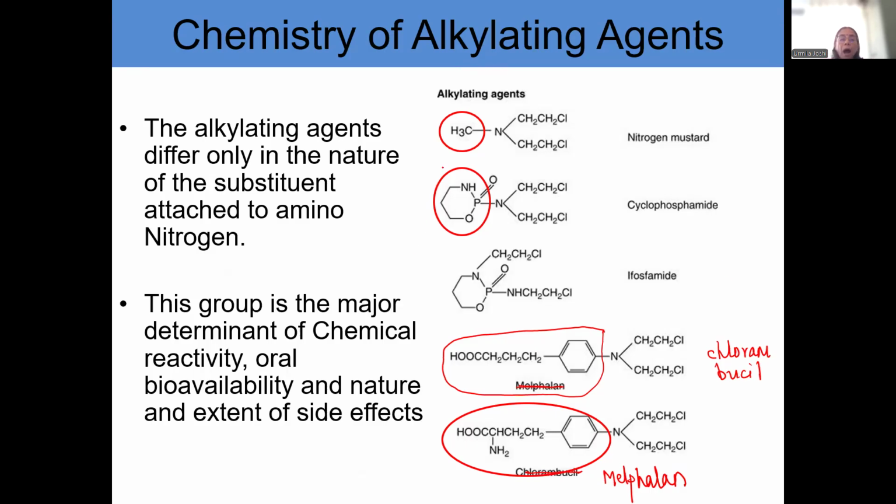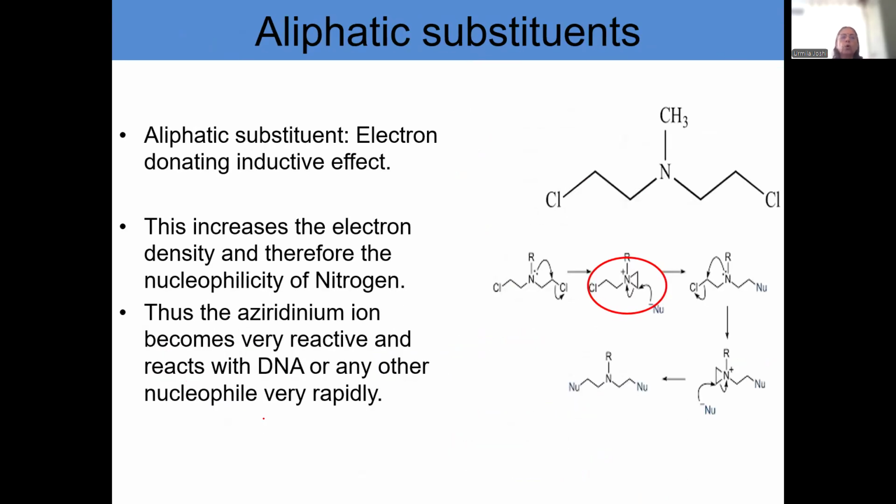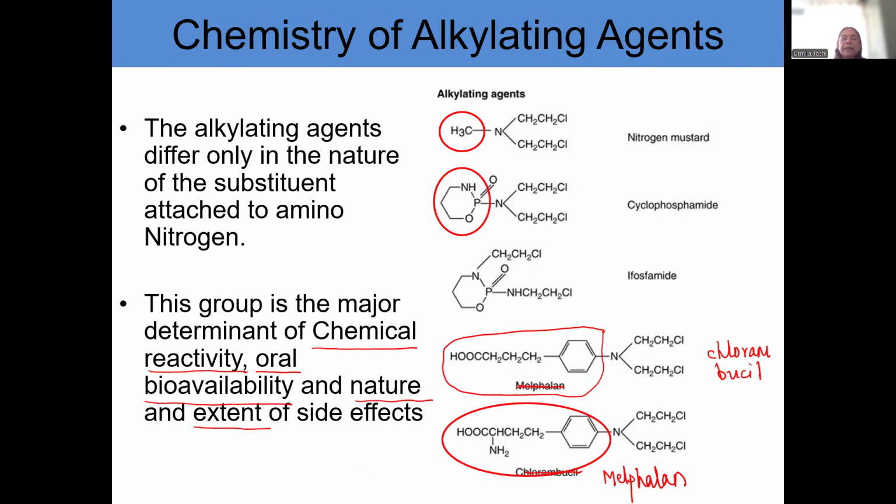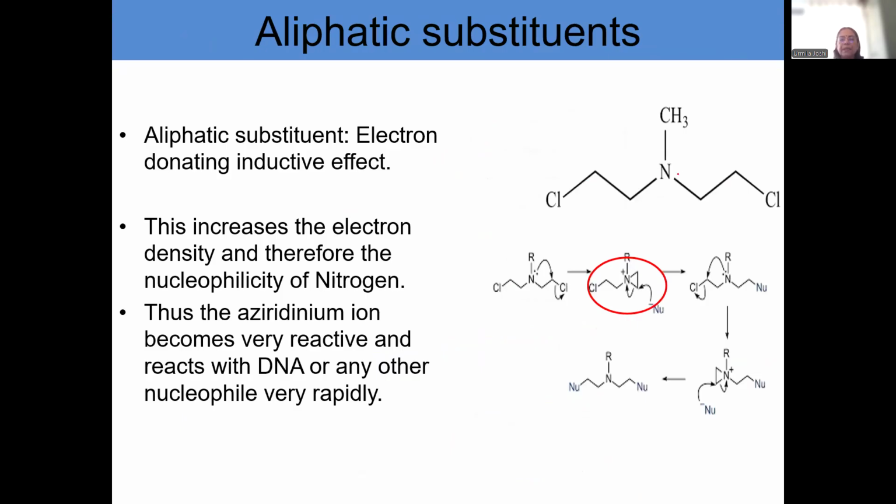Now, how is this group important? This group decides the chemical reactivity. The group which is attached to nitrogen decides the chemical reactivity. It decides oral bioavailability, and it also decides the nature and the extent of side effects. Okay. So, these groups which are attached to nitrogen can be divided into aromatic substituents and aliphatic substituents. Okay. So, considering the aliphatic substituent first,